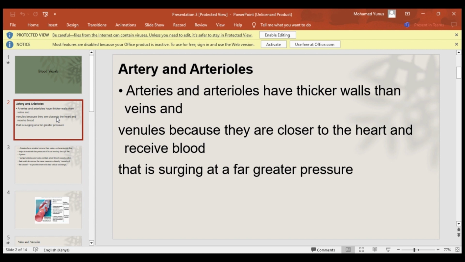Arteries and arterioles have thicker walls than the veins and the venules because they are closer to the heart and receive blood that's surging at a far greater pressure. We know that the function of the heart is pumping blood, so when this blood leaves the heart, it's moving at a very high pressure. The blood vessels from the heart need to have thicker walls to deal with this high pressure of blood.